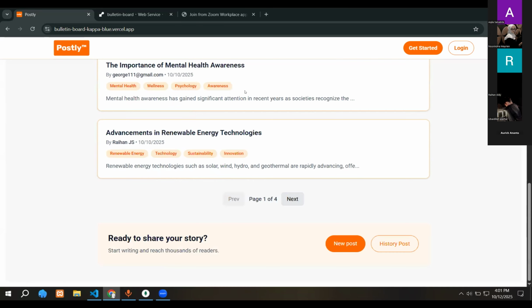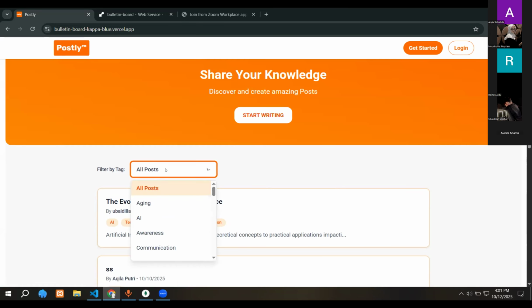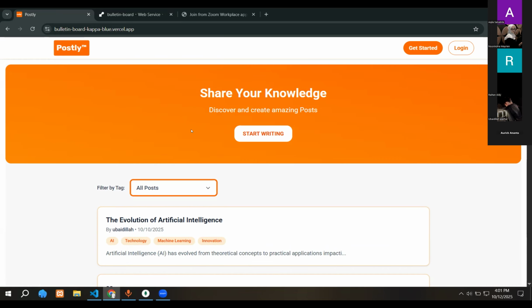So first thing first, in this bulletin board, you can see all the posts that have been posted by other people. Also, you can write your own post, whatever you are thinking, or if you have any problem.